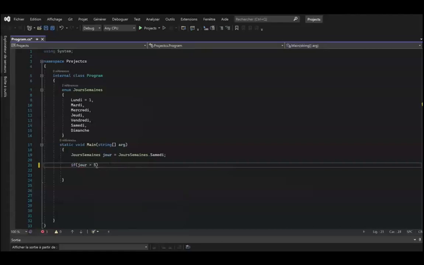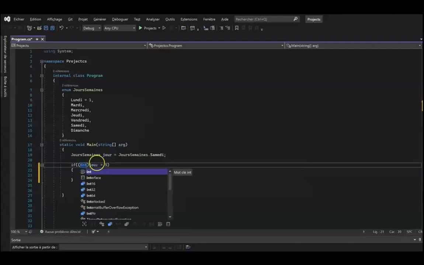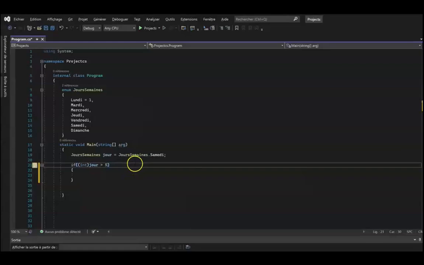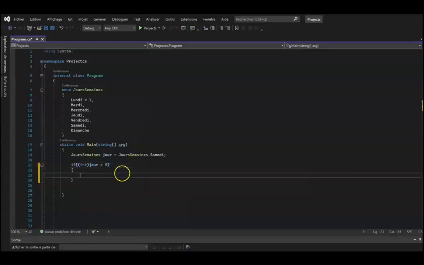In the previous video, to get the enumeration constant value, we've seen that you had to add parentheses with the int type before the variable to force the conversion into an int, and here it's what we're going to do to perform our condition. Then we had to display it's the weekend, and we had to put either Saturday or Sunday, depending on what we are going to put in the day variable. So we had to type console.writeLine, and inside you can choose the display you want, either with the string.format function or with the quotation marks directly.